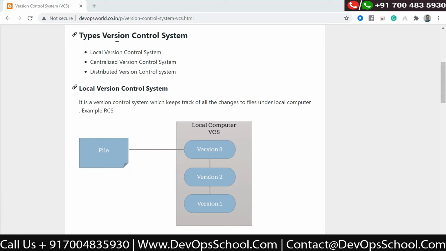So in this diagram, you can see this is the file and this is your local version control. VCS means version control system. So you are maintaining different versions, version 1, version 2, version 3. An example of local version control system is the RCS tool.